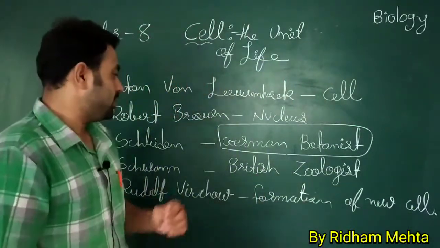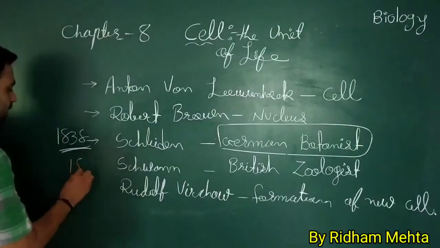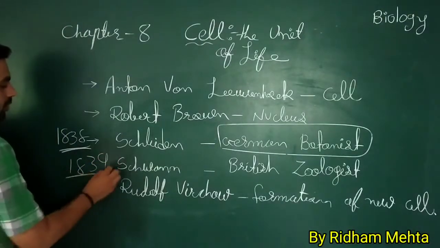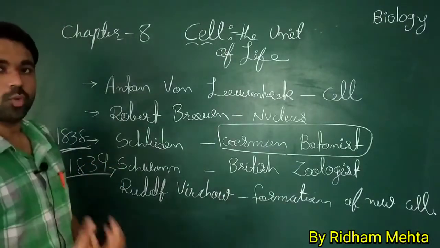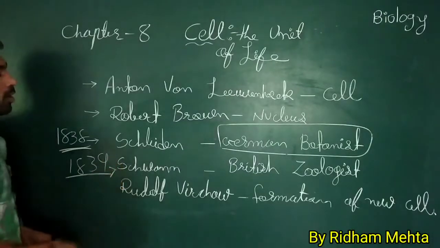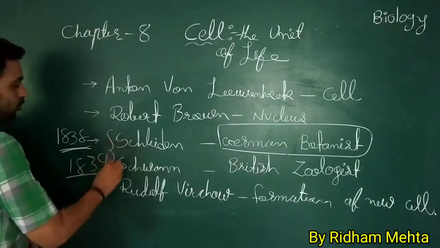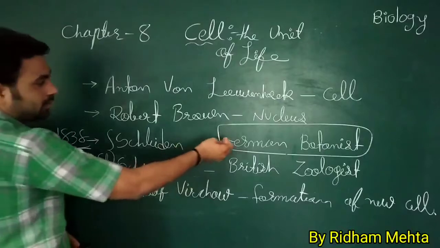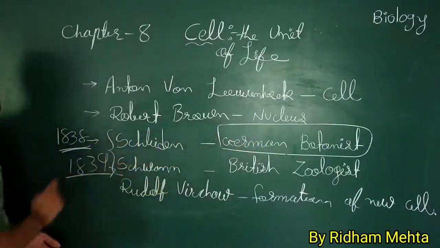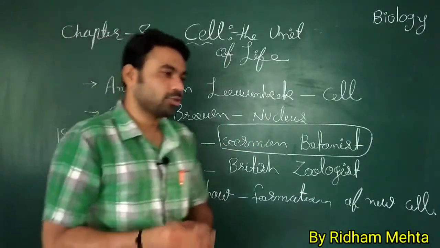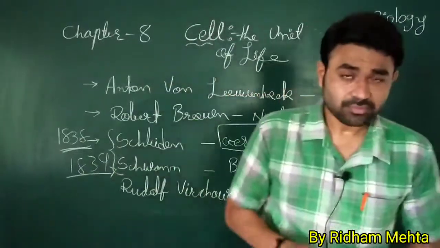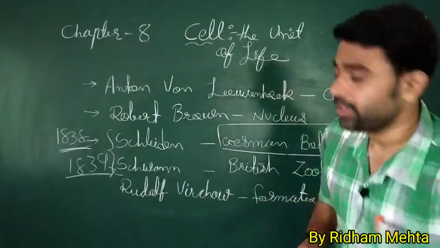Then in 1839 the British zoologist Theodor Schwann. So Schleiden and Schwann, both, one is the botanist and the another one is zoologist. उन्होंने साथ में मिलके क्या किया.